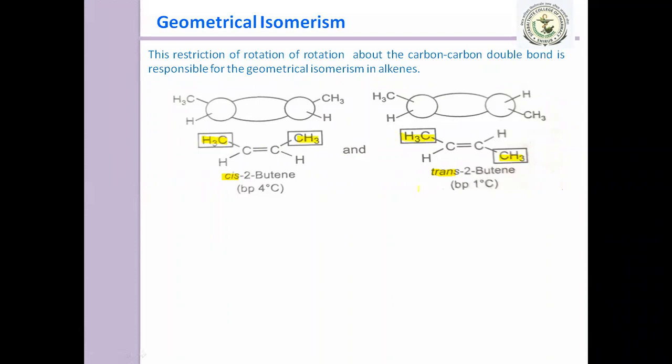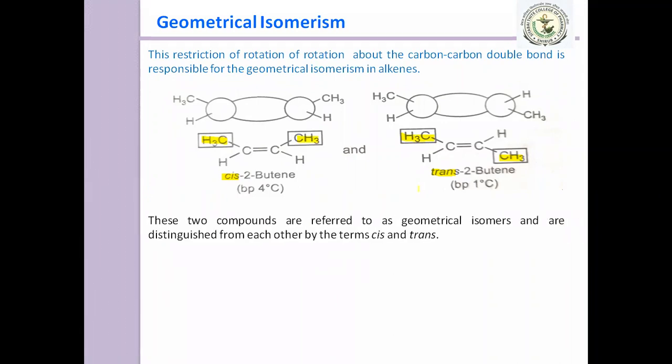That's why geometrical isomerism is also called cis-trans isomerism. These two compounds are geometrical isomers, distinguished from each other by the terms cis and trans.